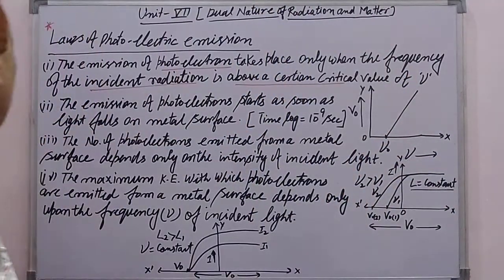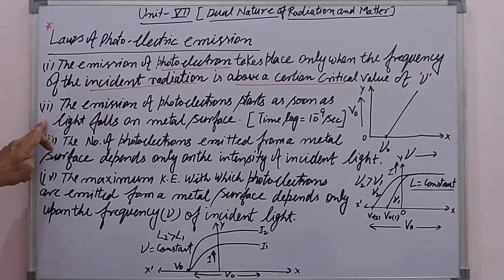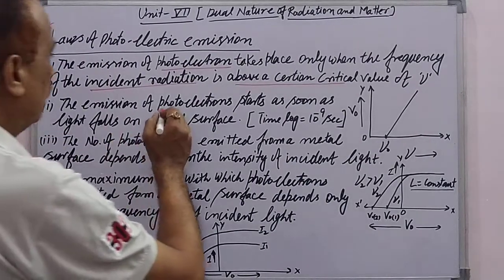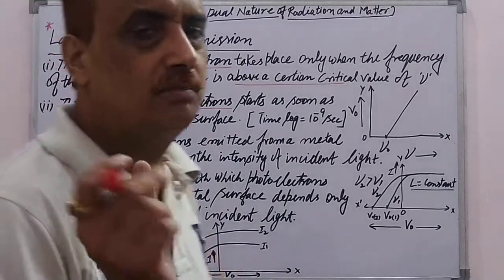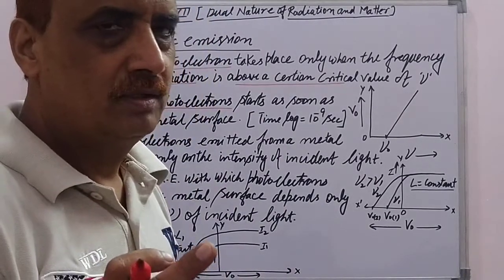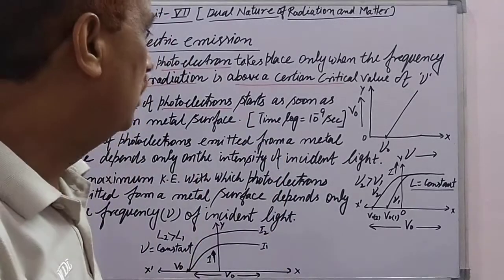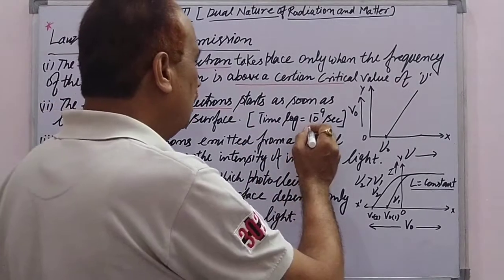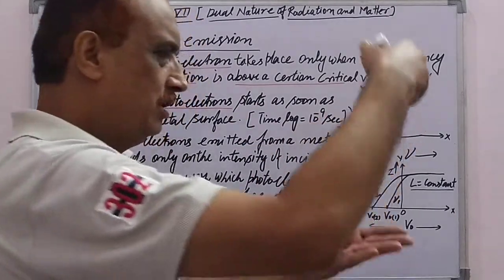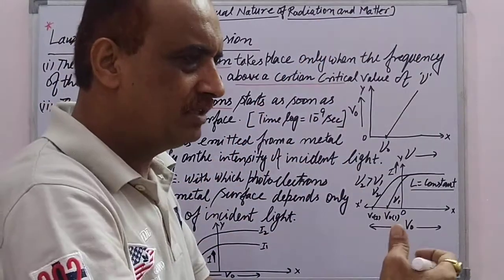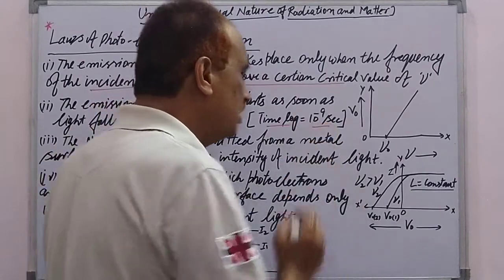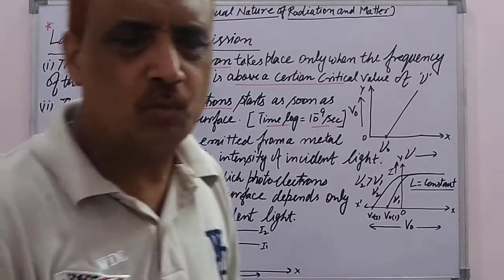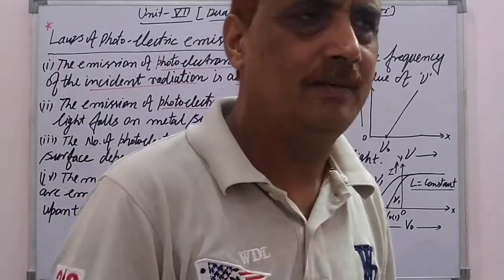That is law number 1, and law number 2 is: the emission of photoelectrons takes place as soon as the light falls on the metal surface. But there is a time lag between the incident radiation on the metal surface and the ejection of the electron. The time lag is very small, 10 to the power minus 9 second.